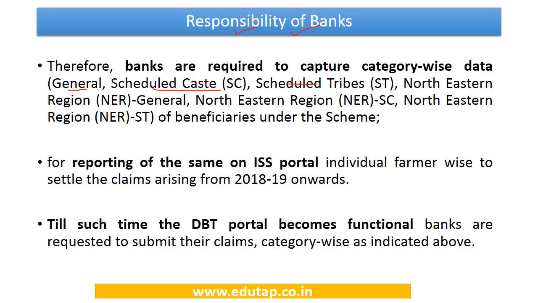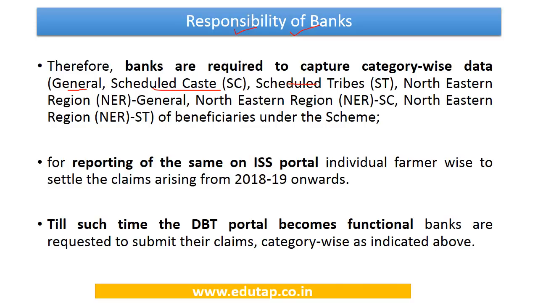This is because some separate allocations have been made by the appropriate ministry, and separate funds are to be allocated for scheduled caste, scheduled tribes and northeastern region. So it is essential that we understand whether we have met those targets, and the funds are going to be dispersed as per those targets.